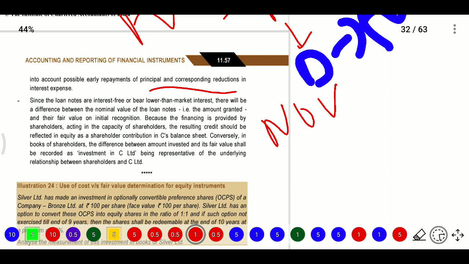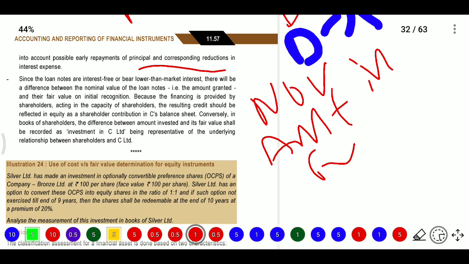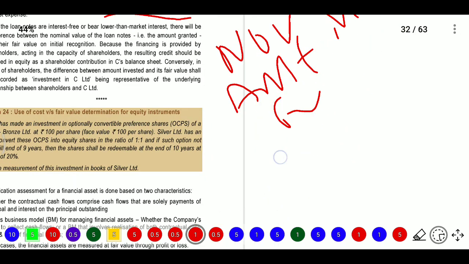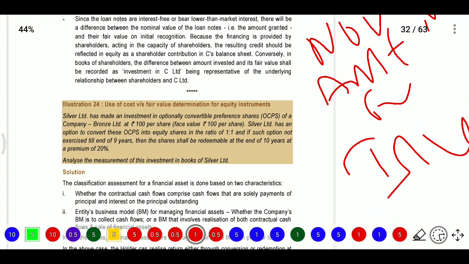Conversely, in the books of the shareholder, the difference between the amount invested and its fair value will be recognized as part of the underlying relationship between the shareholders and C Limited; it will become the investment amount. So for shareholders and companies, whatever the difference between the initially recognized amount and the fair value amount will become the investment.